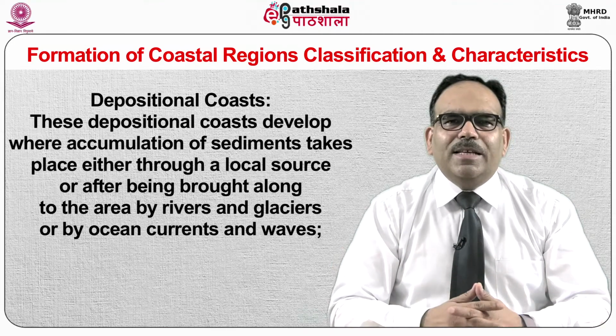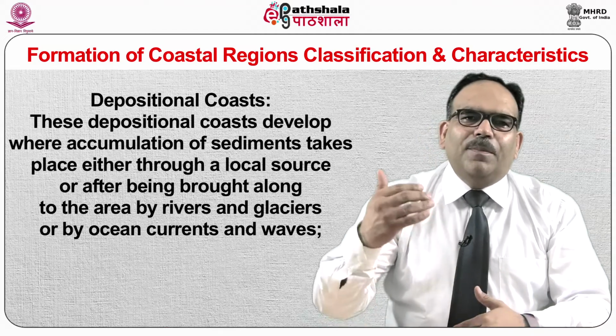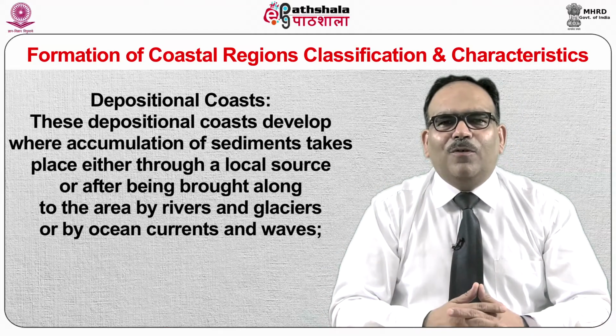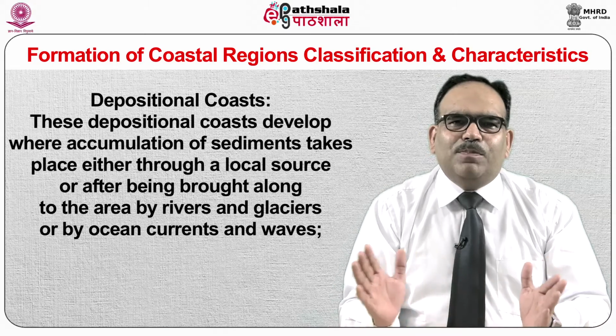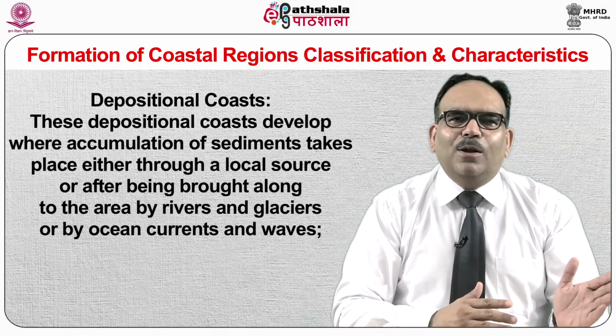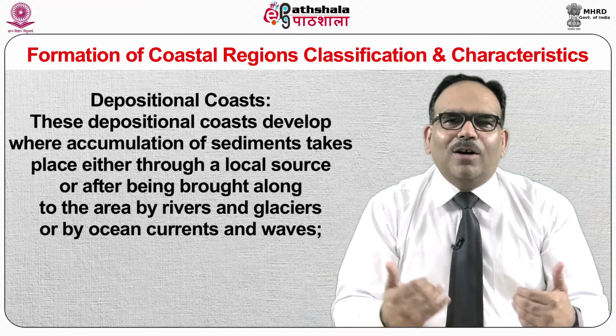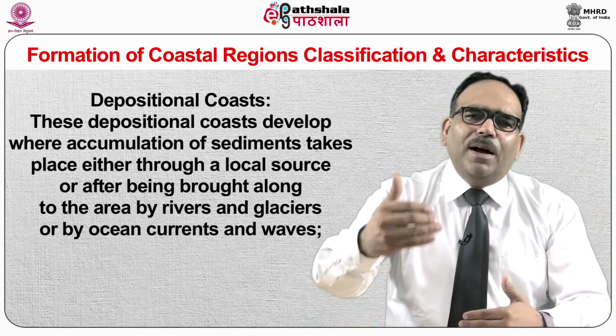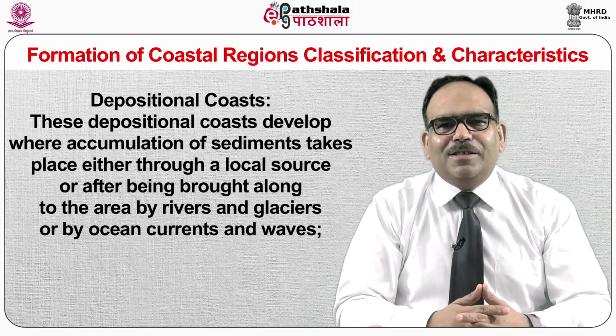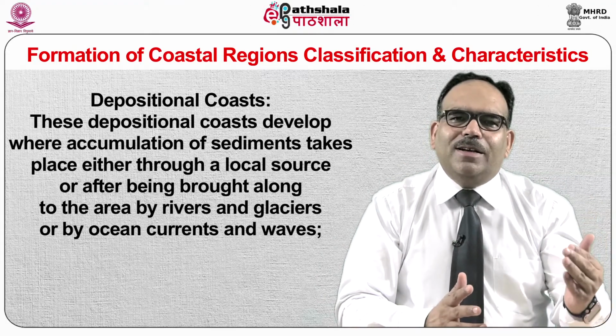Depositional coasts. These depositional coasts develop where accumulation of sediments takes place either through a local source or after being brought along to the area by rivers and glaciers or by ocean currents and waves. These include mangrove swamps, barrier islands, deltas, salt marshes and beach sand dunes.